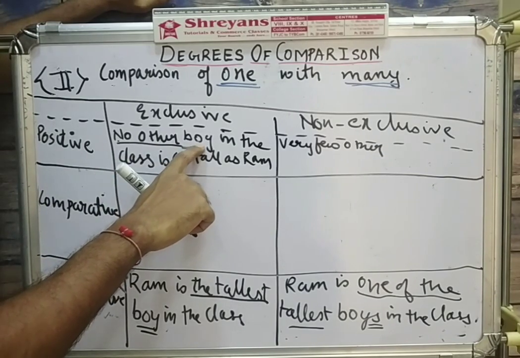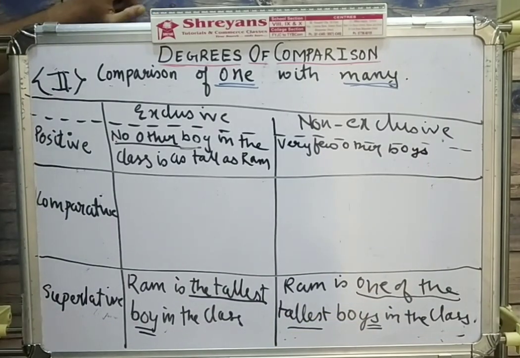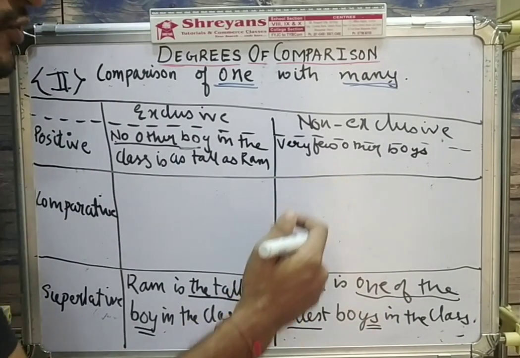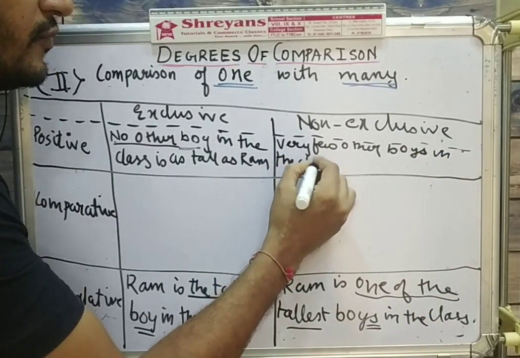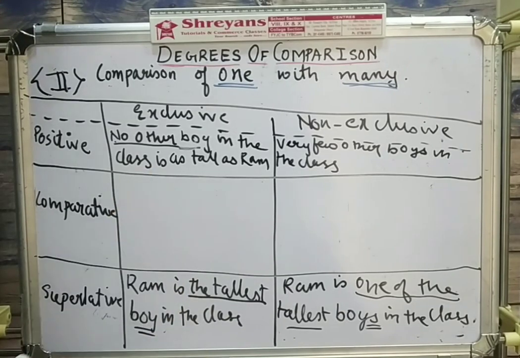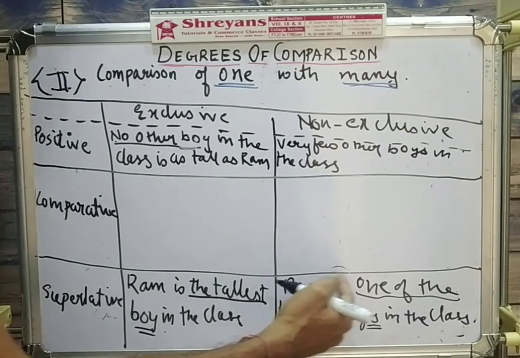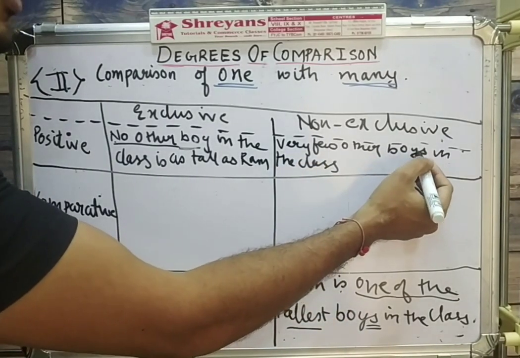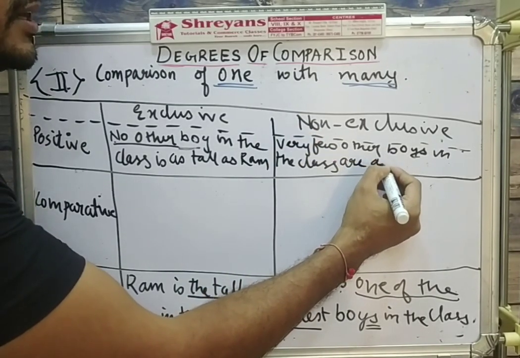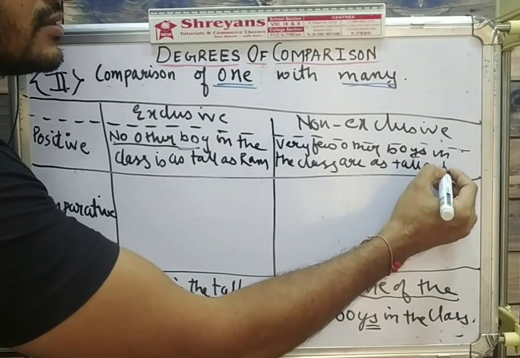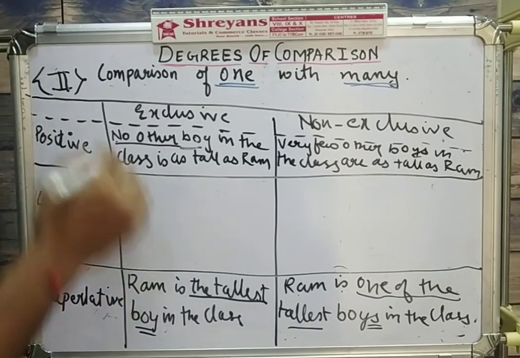Now no other के बाद I wrote boy, very few other के बाद I write boys. So no other boy, very few other boys. So very few other boys के बाद क्या लिखना है? In the class. Very few other boys in the class. Now one more important change has to be made here. The verb is, because Ram is singular, so I used is, but now I'm starting with very few other boys, plural. So I'll have to use is के बदले are. And what is the trademark of positive degree? As dash as, so as tall as Ram. So very few other boys in the class are as tall as Ram.